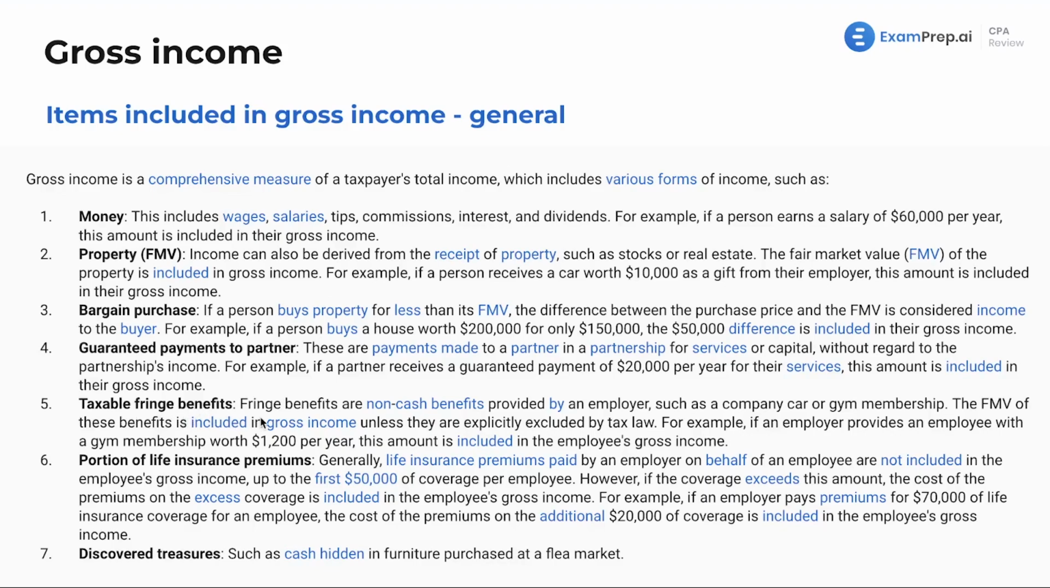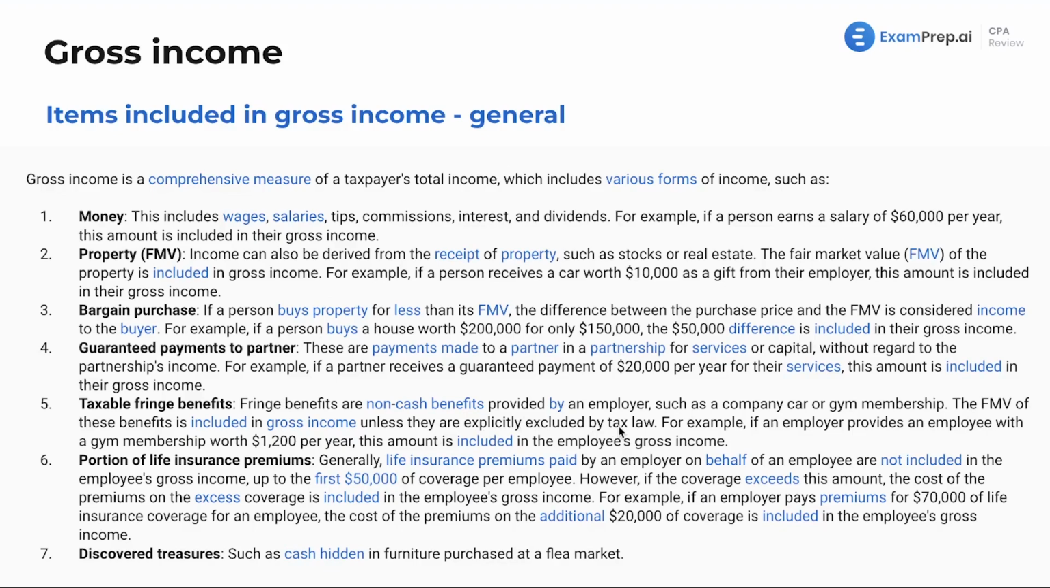Taxable fringe benefits. Fringe benefits are non-cash benefits provided by an employer, such as a company car or gym membership. So get familiar with what examples of these could be. We'll see them as we go through. Maybe you get to use your employer's condo as you work for the company. The fair market value of these benefits is included in gross income unless explicitly excluded by tax law.